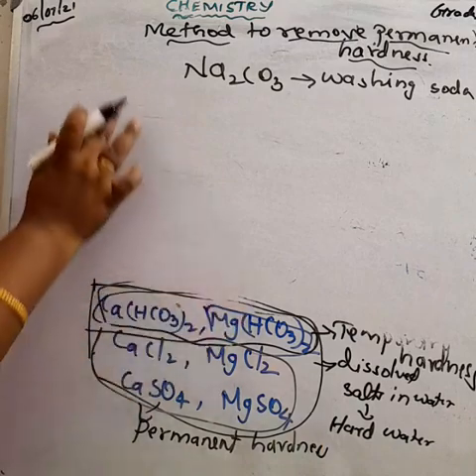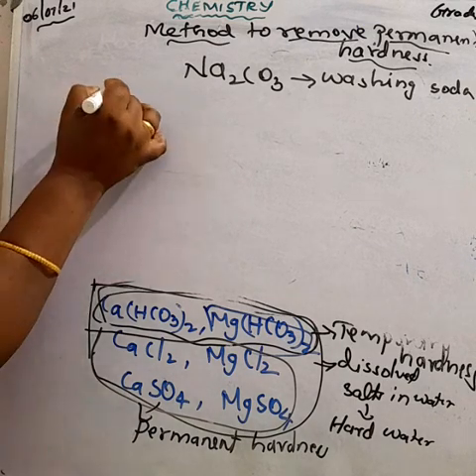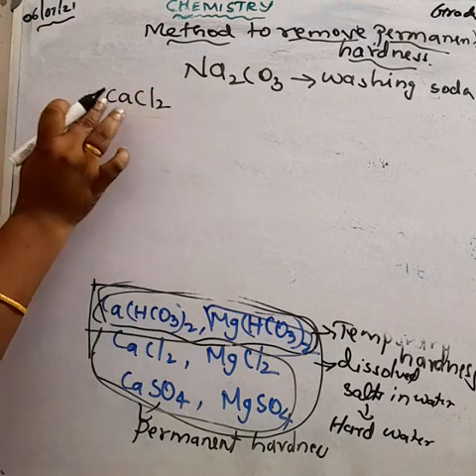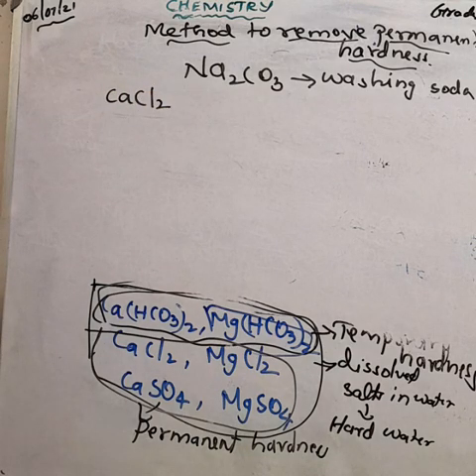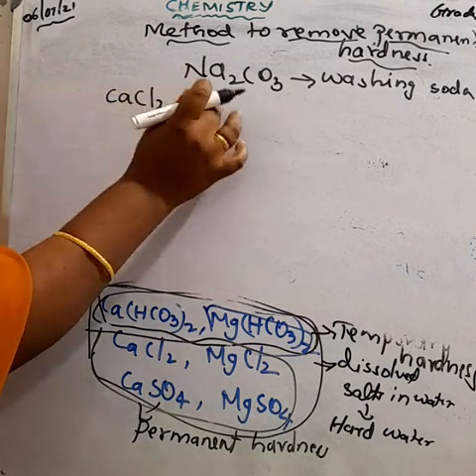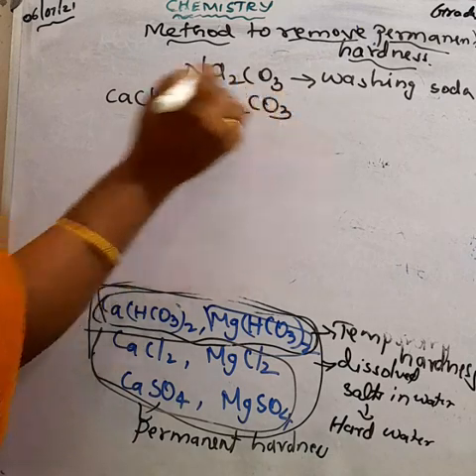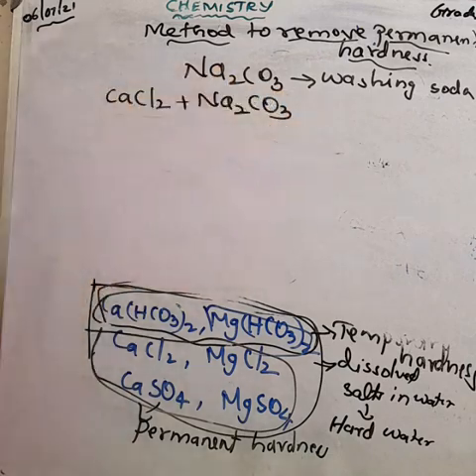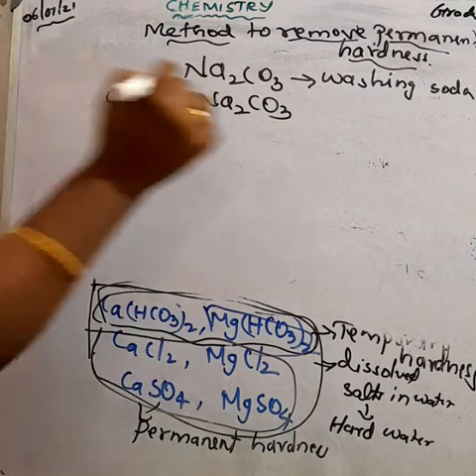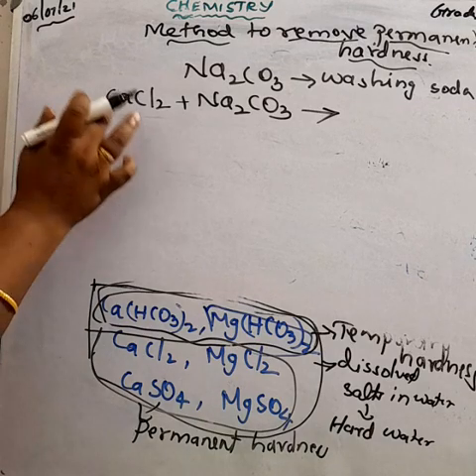Suppose, for example, the hard water contains calcium chloride. The formula for calcium chloride is CaCl2. When we add washing soda, Na2CO3, we can remove the metal cation from the hard water.